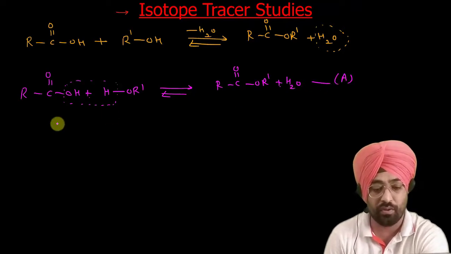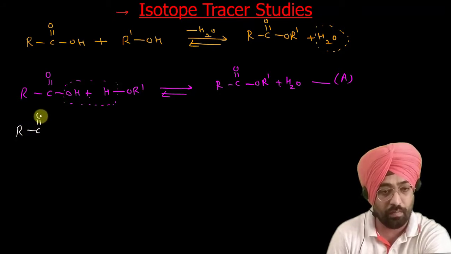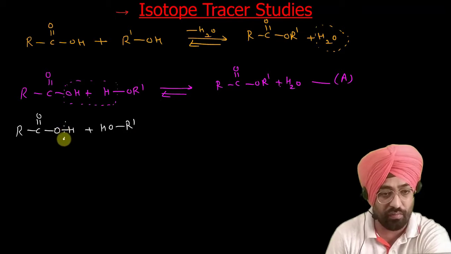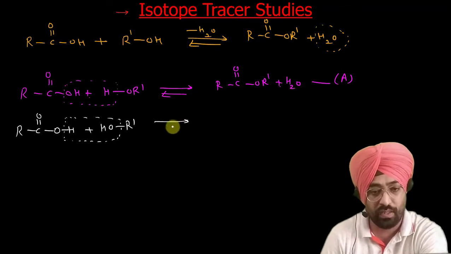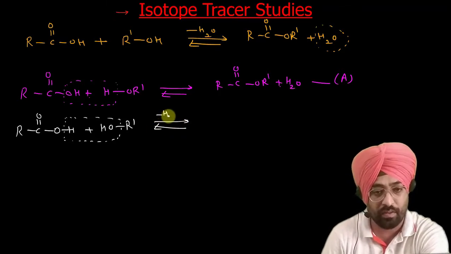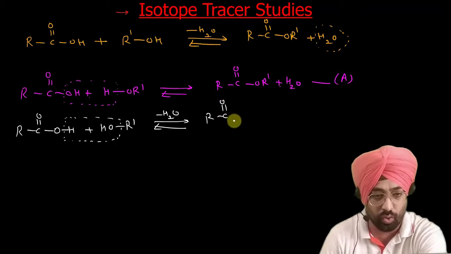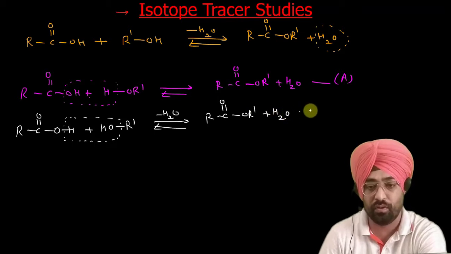Now the second possibility can be this: RC double bond O, OH, plus HOR', meaning the H of your carboxylic acid and the OH of your alcohol are removed as water. So you get RC double bond O, OR' plus water. Let us call this B.